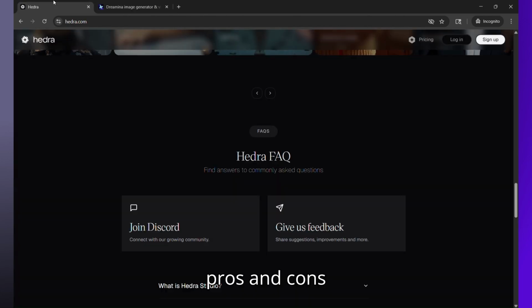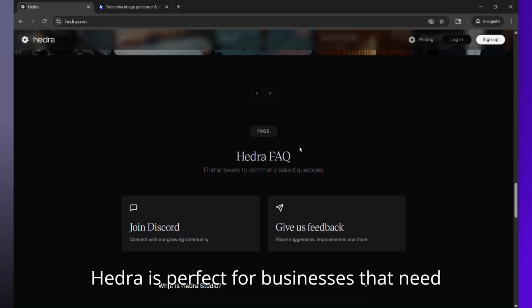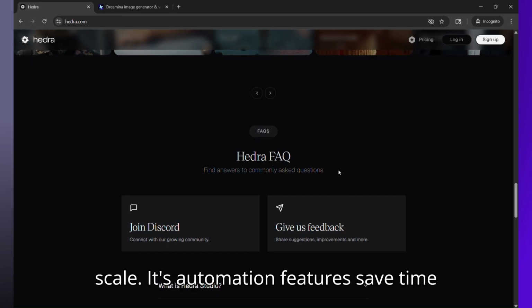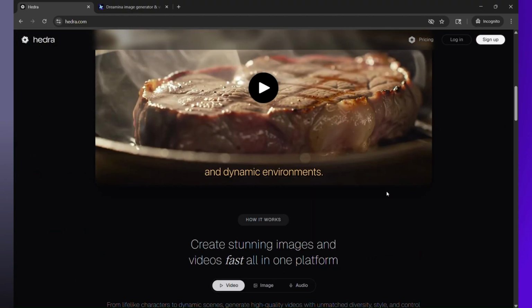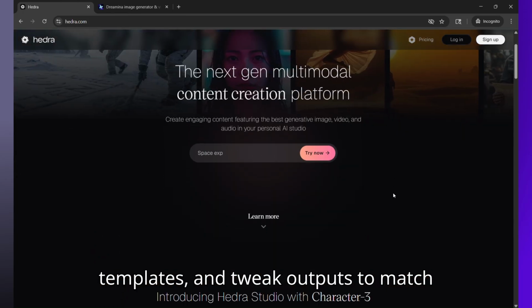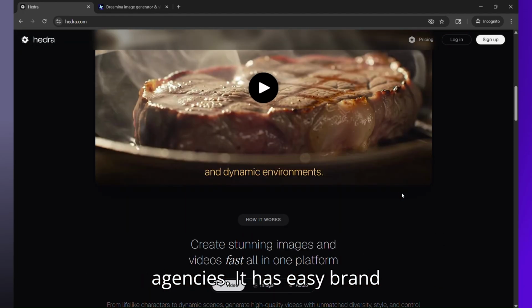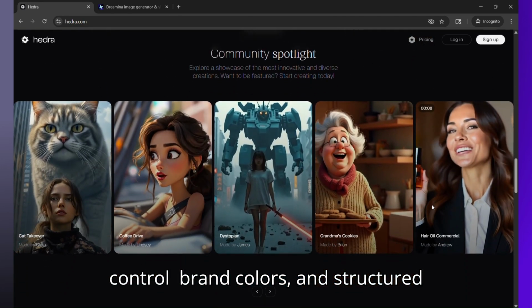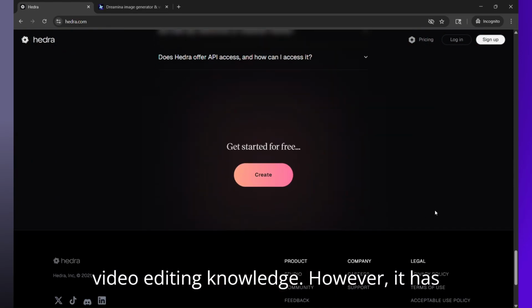Now let's break down the pros and cons. For Hedra AI, it has fast scalable content generation. Hedra is perfect for businesses that need to create multiple pieces of content at scale. Its automation features save time and improve consistency across platforms. It is workflow friendly with template logic. You can create repeatable content using prompts and templates, then tweak outputs to match different campaigns or brands. This makes it ideal for social teams and ad agencies. It has easy brand customization. Add logos, control brand colors, and structure video timelines, giving you professional looking results without deep video editing knowledge.